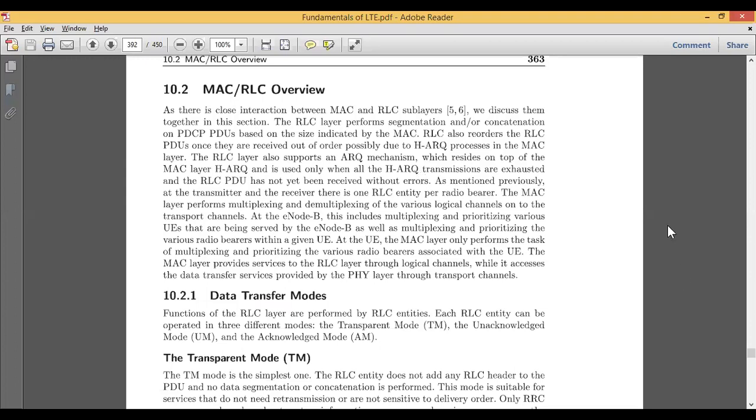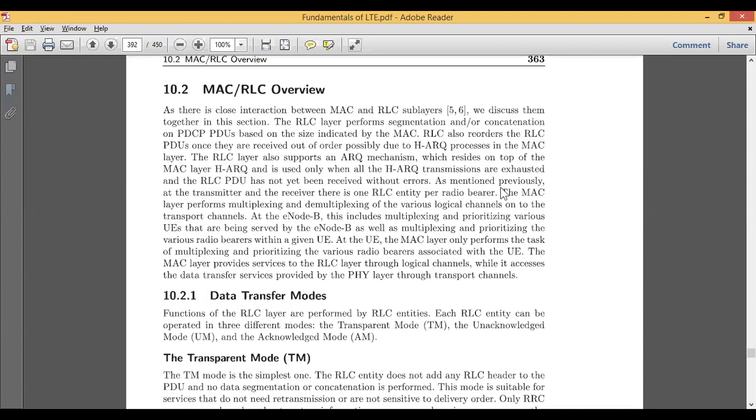For example, if the number of bits is 12 and I say the block size is 4, then it is nothing but 4, 4, and 4. If it is 3, then 3, 3, 3, and 3. In this way, once the size is decided by the MAC, we can easily perform the segmentation on the PDCP data.